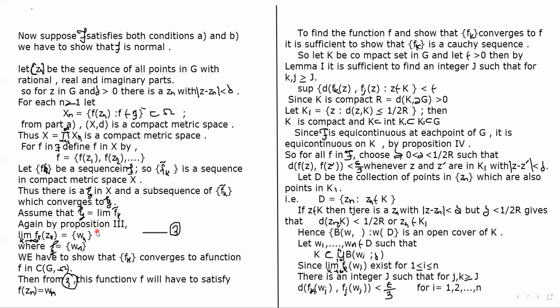Okay, so to find the function f to which the sequence fk converges, and to show that the sequence fk converges to f, we have to show that the sequence fk is a Cauchy sequence. Okay, so let K be a compact set in G, and epsilon greater than 0. Then by the first lemma, it is sufficient to find an integer j such that the supremum of d of fk